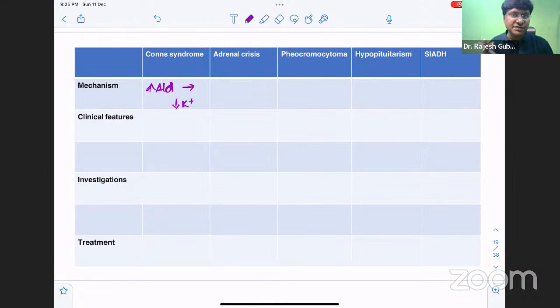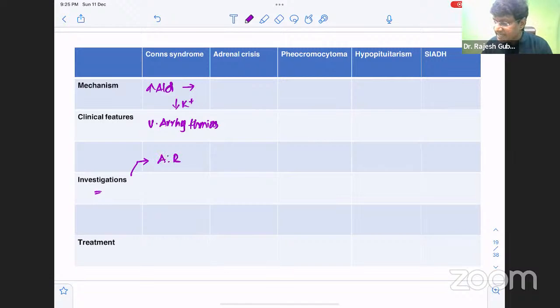Once there is severe hypokalemia, the individual will develop ventricular arrhythmias, and these ventricular arrhythmias because of hypokalemia can predispose the individual to an endocrine emergency. Now, in Conn syndrome, what will be the first line investigation? The first line investigation will be the aldosterone-renin ratio, which will be elevated in Conn syndrome.